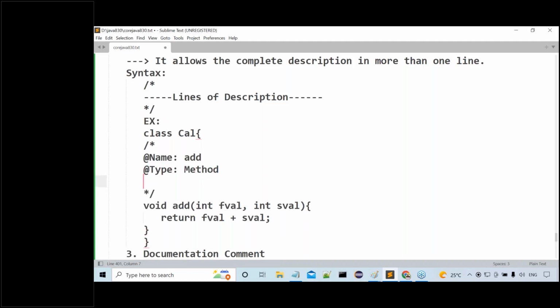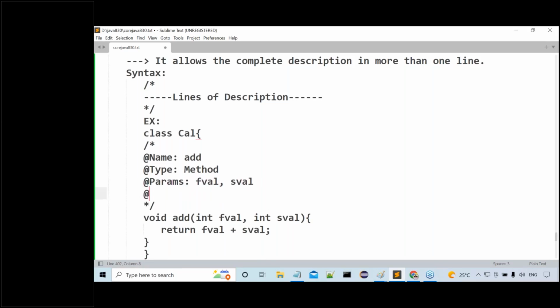Next, at the rate params, I want to specify FL comma SFL. Next, param types: int comma int.